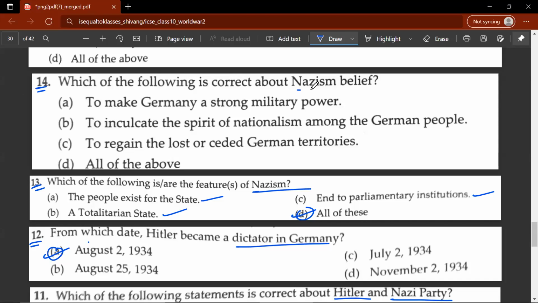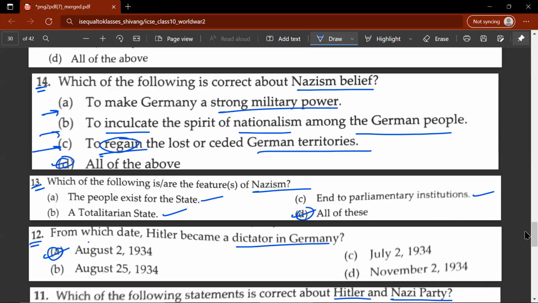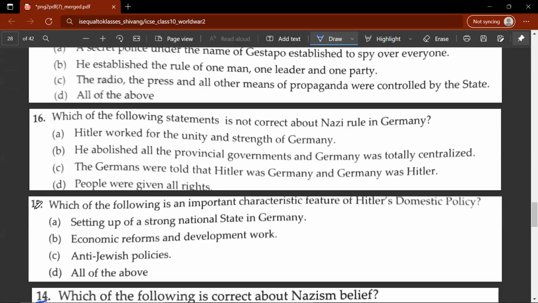Which of the following is correct about Nazism belief? So D is the correct answer. Let's see the options. To make Germany a strong military power, to inculcate the spirit of nationalism among the German people, to regain the lost or ceded German territories. Let's move on to the 15th question.